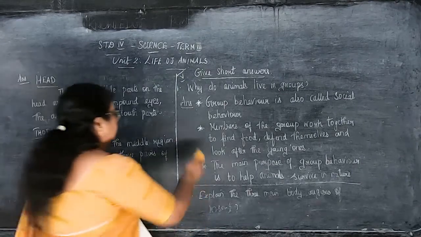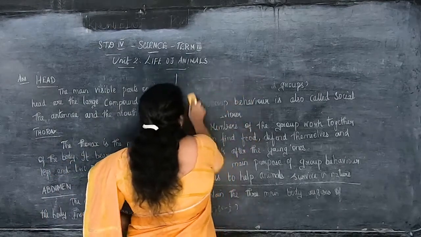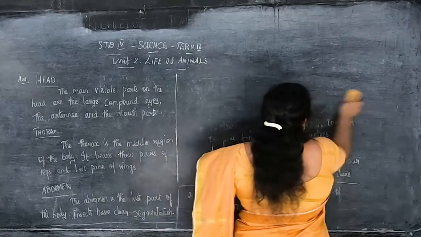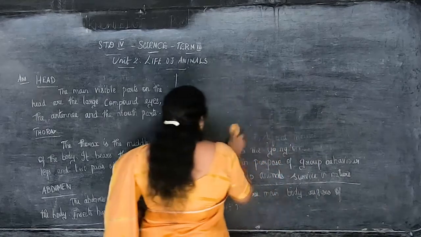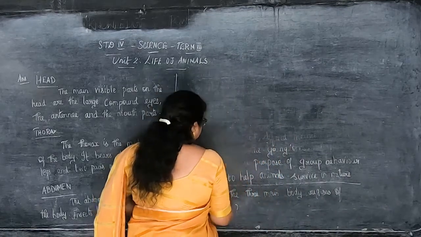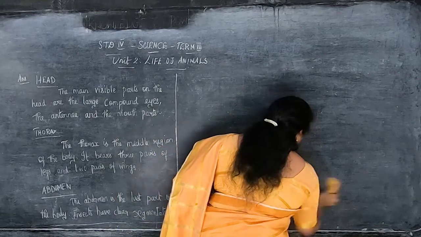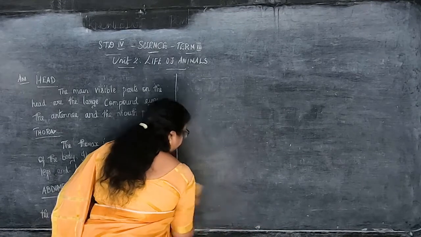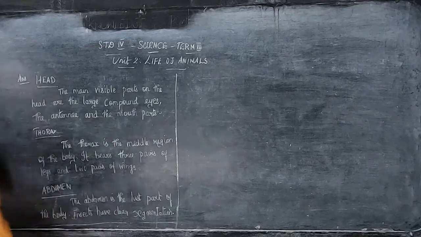Now the last question. That's the third one. Have you all finished this in your classwork, children? Don't forget to take down in your notebook. Write neatly without any spelling mistakes. Again and again I am saying this for you all, so that you should not make mistakes, children. So now we are going to move to the last question.